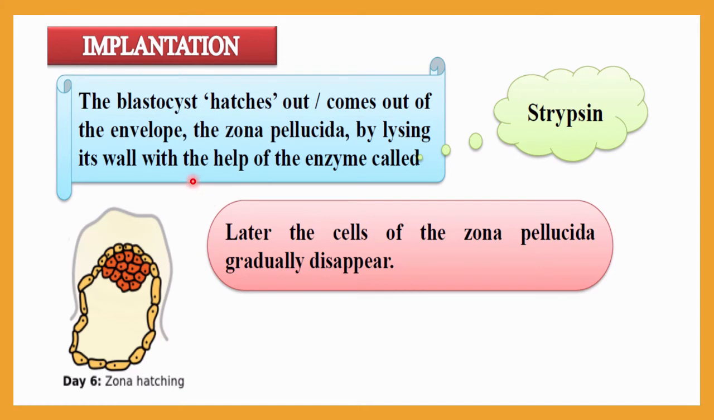This removal of the zona pellucida will occur with the help of one enzyme, and that enzyme is trypsin. So be very clear here about how this hatching out will occur with the help of the trypsin enzyme. Later the cells of the zona pellucida gradually disappear. As a result, the whole structure of the zona pellucida surrounding this blastocyst will disappear, and that process is called zona hatching, and this will occur with the help of the trypsin enzyme.